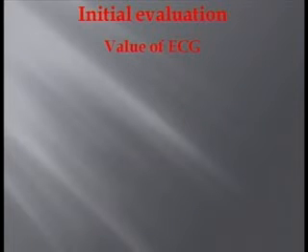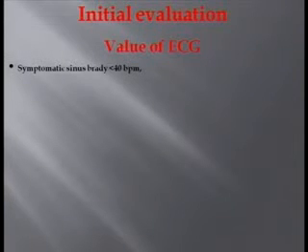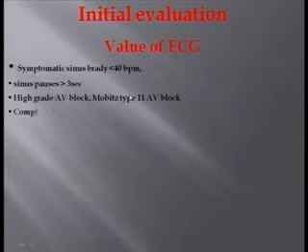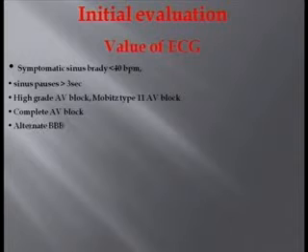What is the value of ECG? If you pick up symptomatic sinus bradycardia less than 40, it is useful. Sinus pauses more than 3 seconds, particularly during wakeful hours. High-grade AV block, Mobitz type 2 AV block, if you are fortunate to pick up in the ECG, it is very likely that the AV block with long ventricular asystole is the cause of the syncope. Alternate bundle branch block. Otherwise, rapid supraventricular tachycardia and ventricular tachycardia.